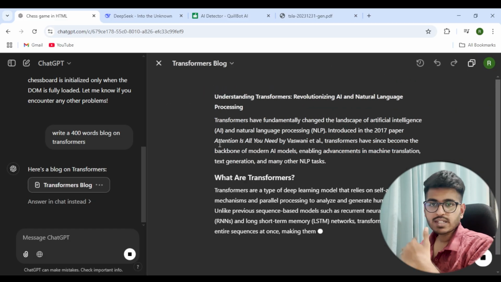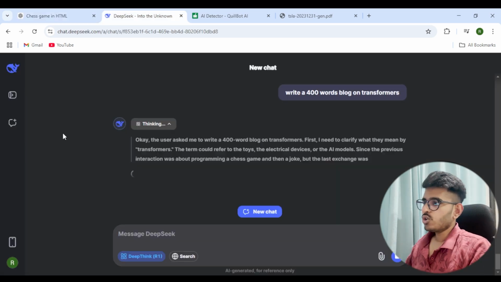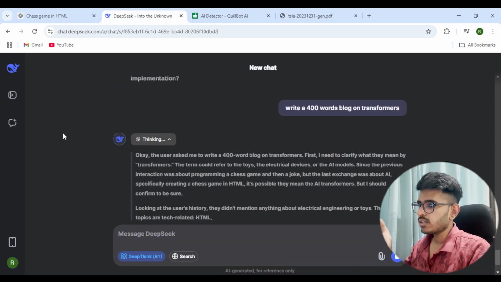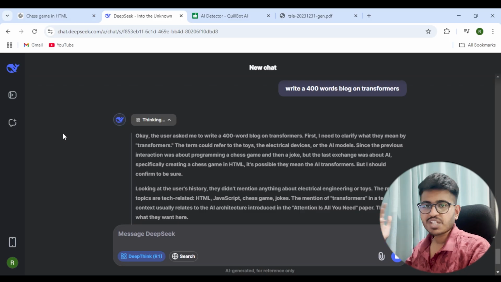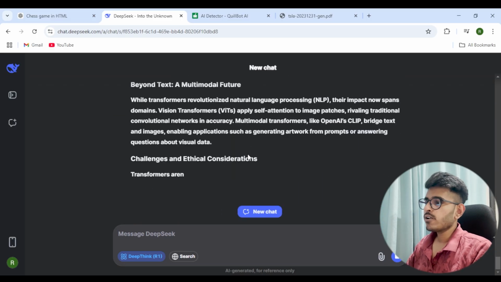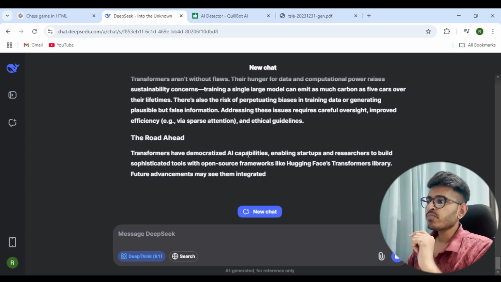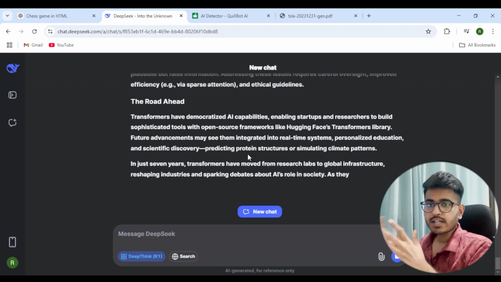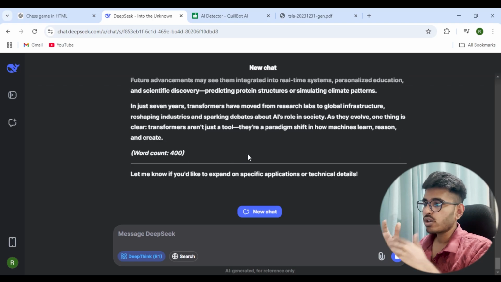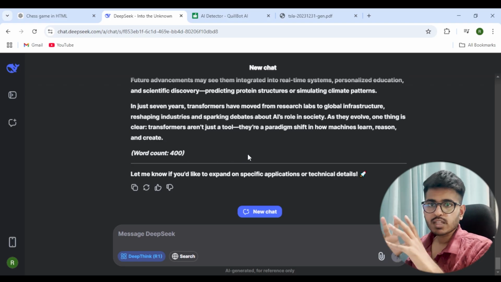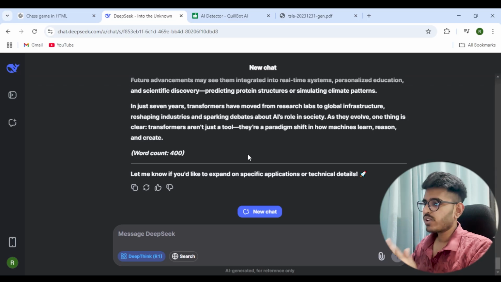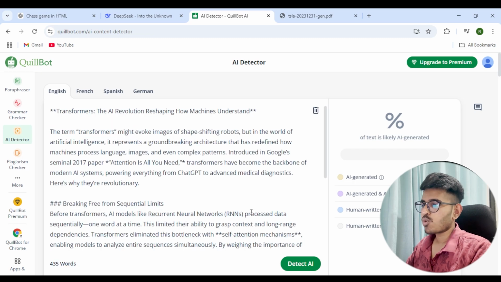It has straight away started writing the blog. Okay, so even DeepSeek has started writing the blog. You can see that there is some thinking going on in the back of the mind. The thing that I really want to test here is, you might be knowing that there are AI content detectors in the market that can identify whether content is written by AI or not. I want to check whether this can be bypassed by our model or not.